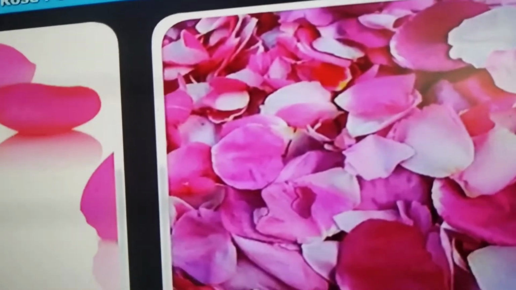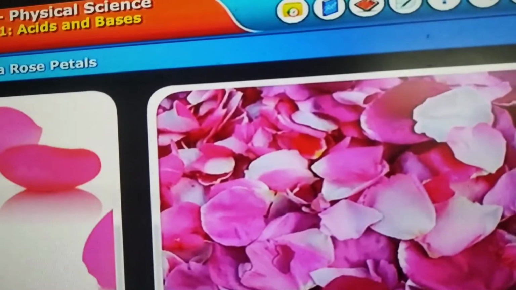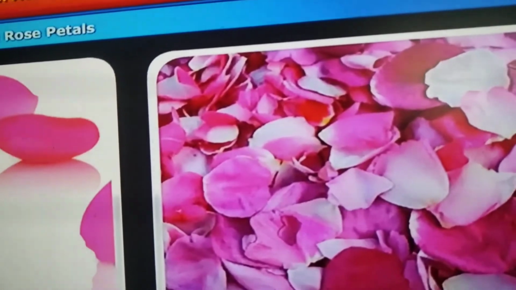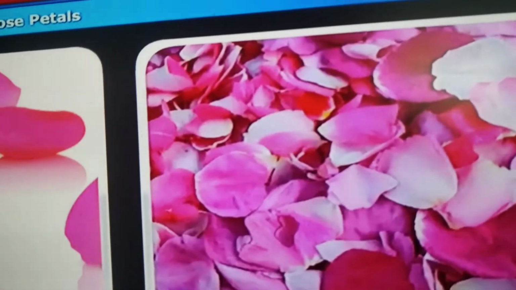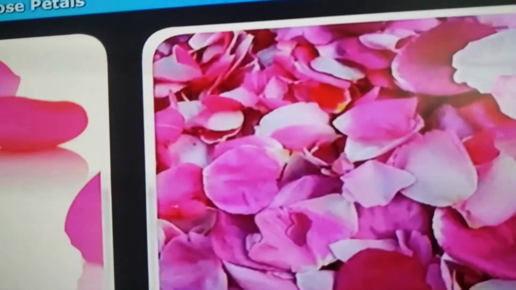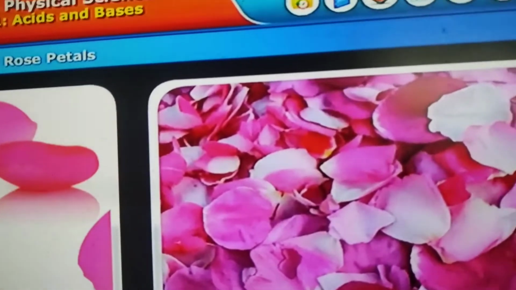Next, China rose petals. This is China rose, a flower which has pink petals. What is the color of turmeric? Yellow, so it is a yellow indicator. And what is the color of China rose? Pink, so it is a pink indicator.